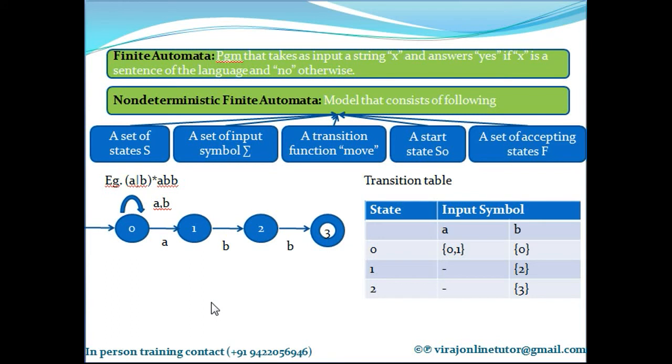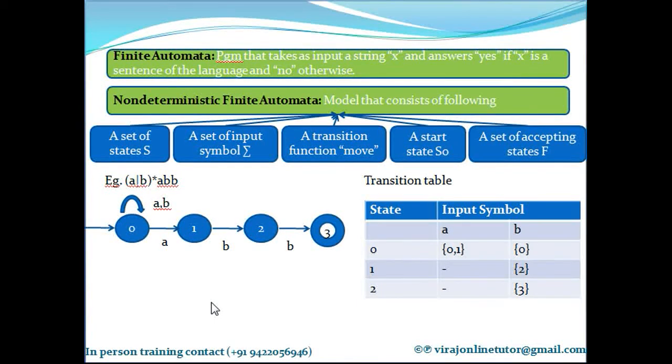In non-deterministic, for a particular state on a particular input symbol, I cannot give a 100% guarantee that it will go to a particular state. Correct? Because on a particular state, on a particular input symbol, it can go to many states. I can't tell you which one of those many states it will go to. But in deterministic finite automata, one state on a particular input symbol can go to maximum one other state. So I know exactly where it will go next.